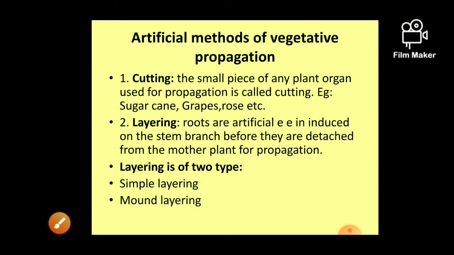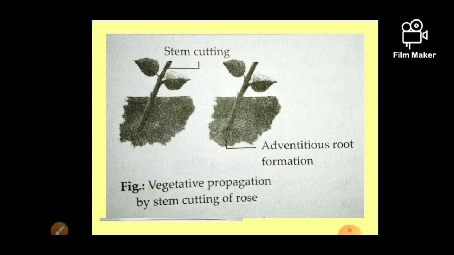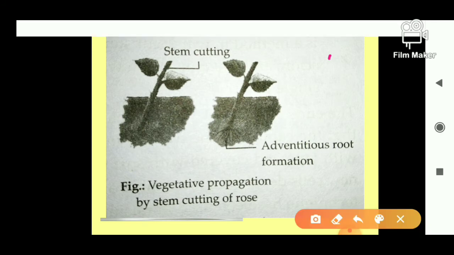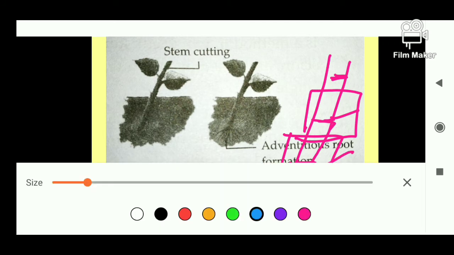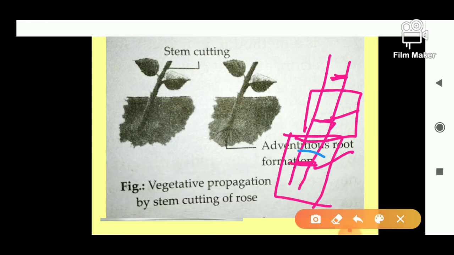And there are so many examples. You know about the sugarcane. In case of the sugarcane also, you all know about the structure of the sugarcane. This is the sugarcane stem. Now what we have to do, we have to cut the stem into pieces. This is one piece, this is another piece. The piece of stem that we have taken out must have this portion in it. Which portion? You can see this portion, right?